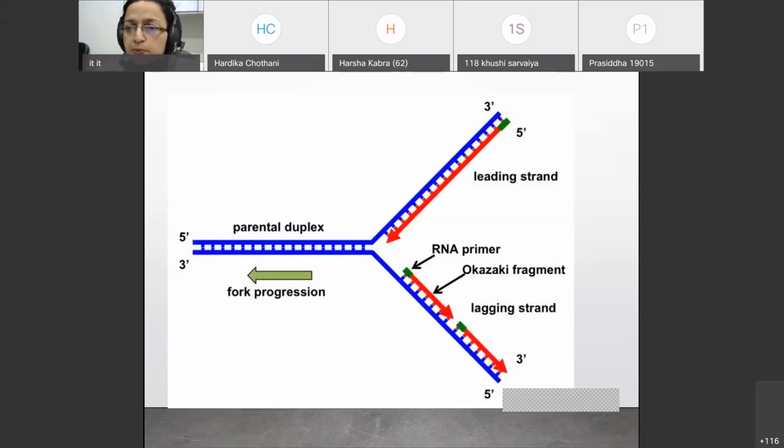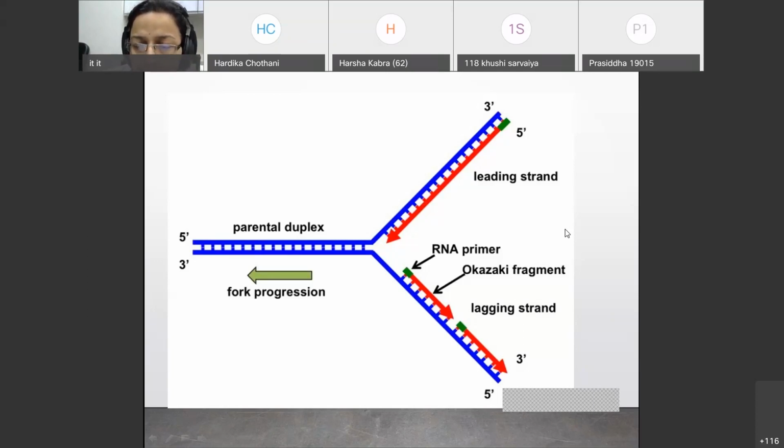This particular thing can be explained well with the help of this diagram. Two strands, one running in the 5' to 3' direction, the other running in the 3' to 5' direction. At the fork, whenever the replication fork is generated by separation of the two strands, the new strand is always synthesized in 5' to 3' direction. So the leading strand is the one where continuous synthesis of the DNA strand occurs. You can appreciate that the green mark is the primer, and the red arrow is moving towards the mouth of the fork. This is called the leading strand.